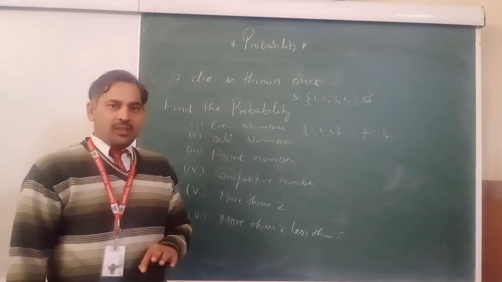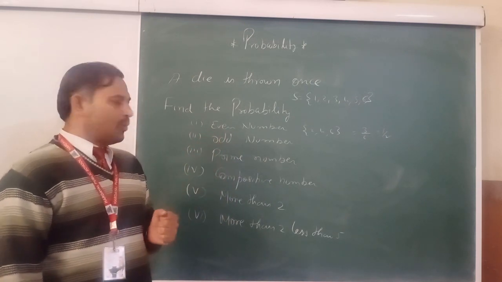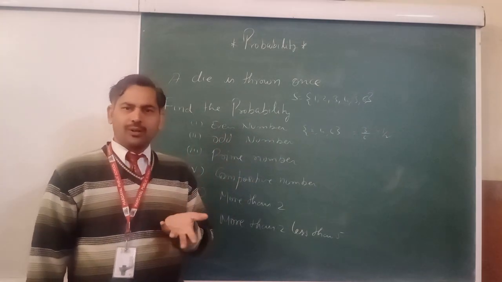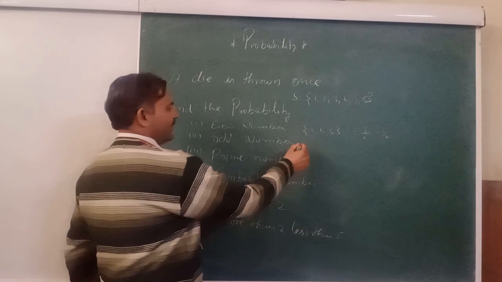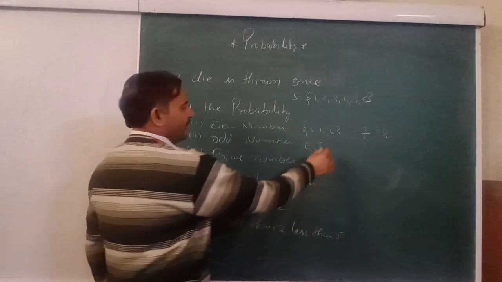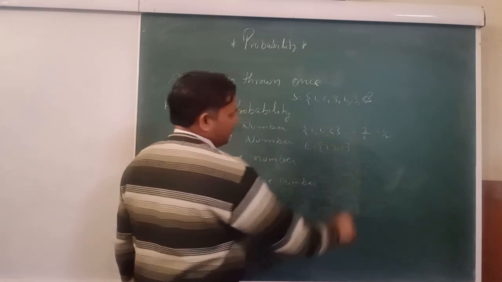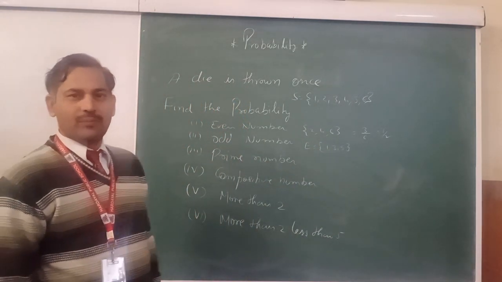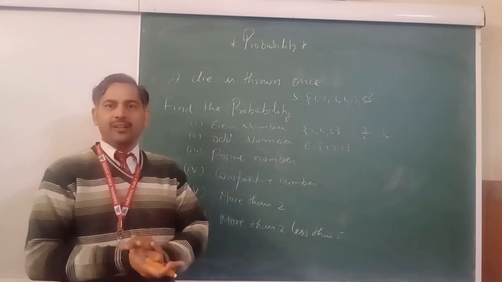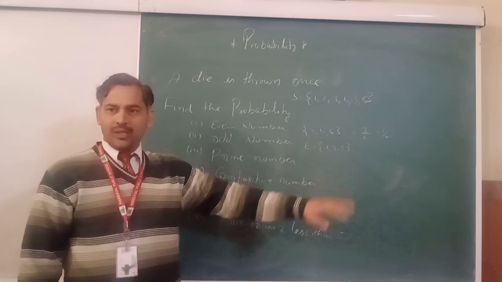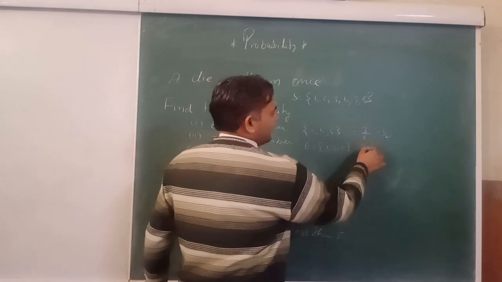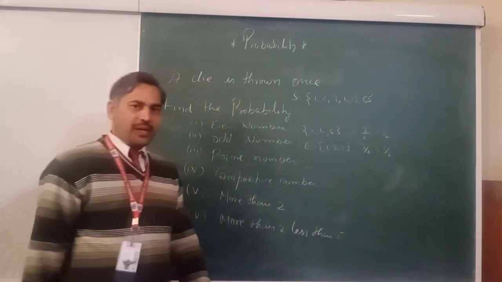Second point. If anyone asks you for the probability of an odd number, first make the event of the odd number. Event means favorable cases. So 1, 3 and 5. There are 3 favorable cases. So the same answer, 3 by 6. It will be 1 by 2.